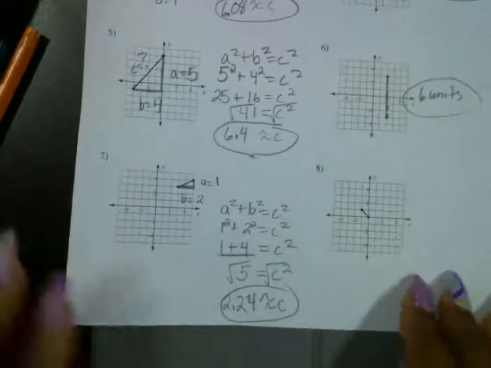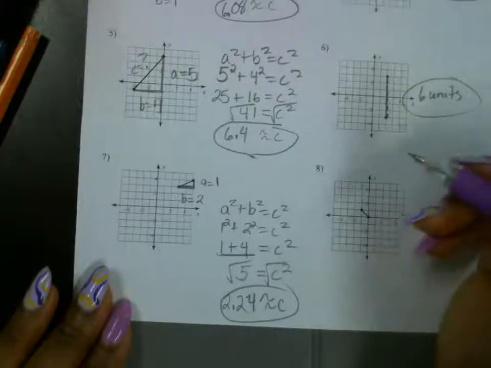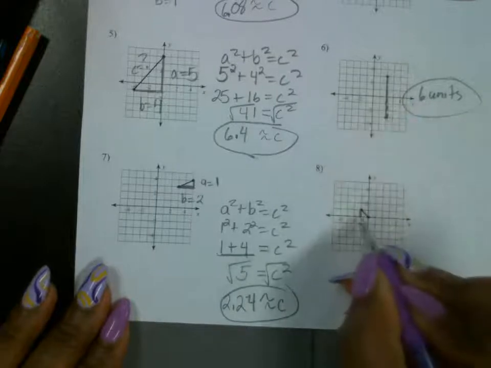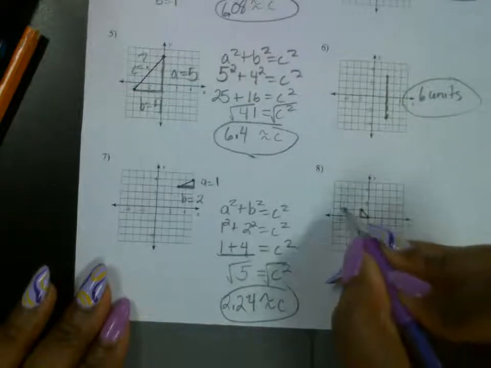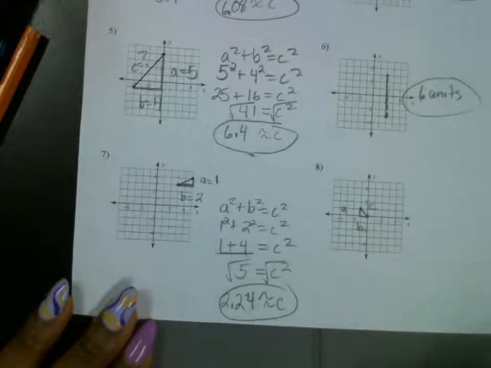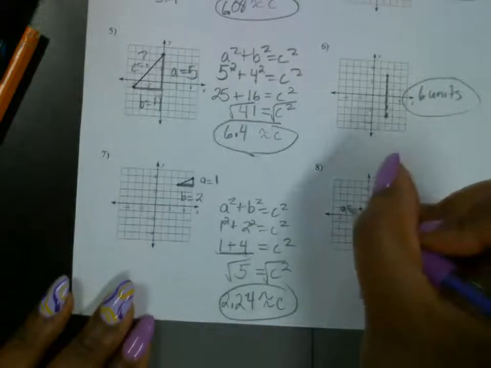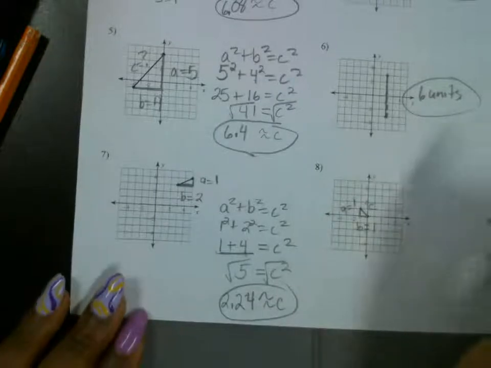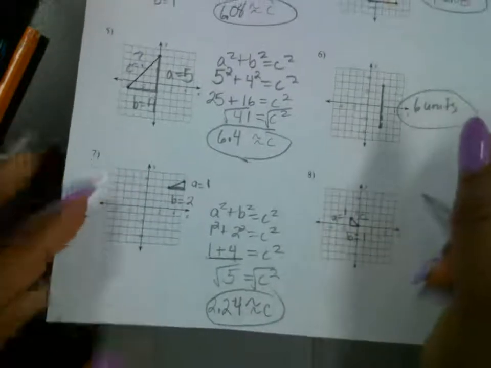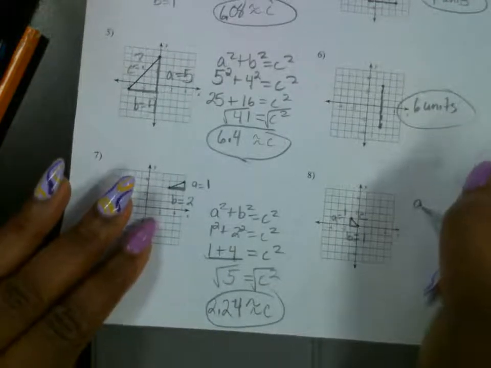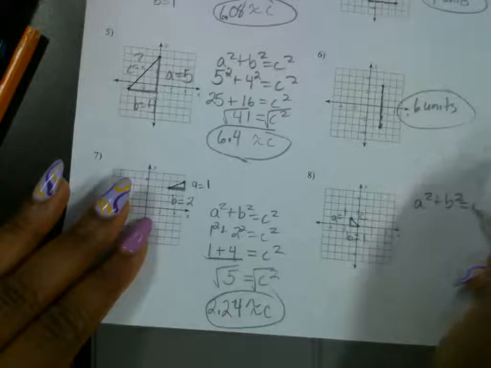Okay. So now we're going to draw a right triangle. Label this A, this B. The slanted side is C. How many units is A? How many units is B? 1. Okay. So now we're going to use what to find the missing side? What are we using? Pythagorean Theorem. That's a squared plus b squared equals c squared.